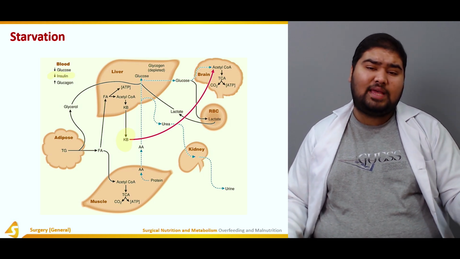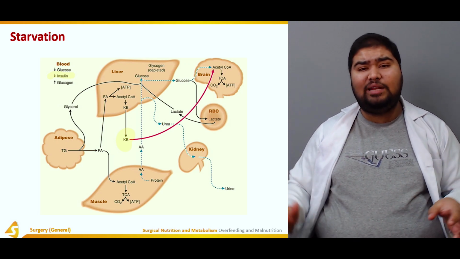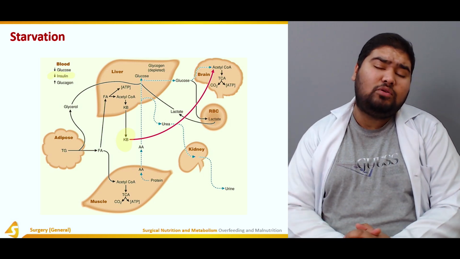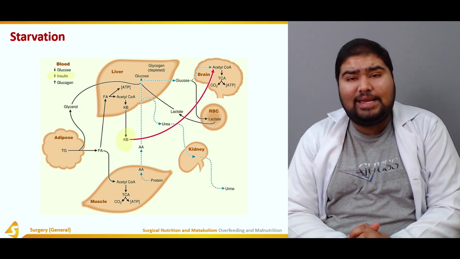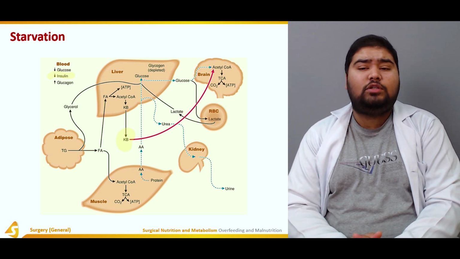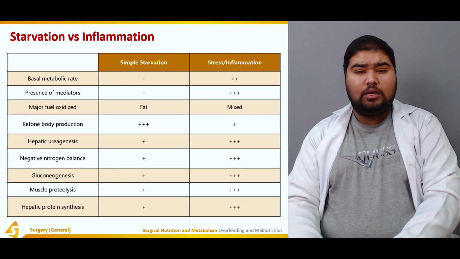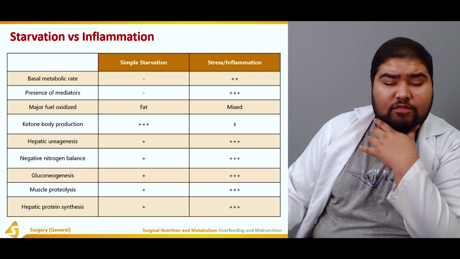The fatty acids again are converted to glucose. So with the help of the proteins and the fats, glucose is produced in the body, and the body tends to maintain a steady glucose supply to the brain as well as the red blood cells. Now let's compare starvation with inflammation.